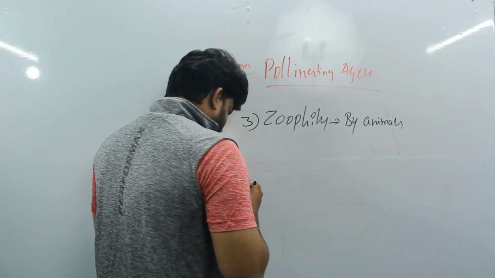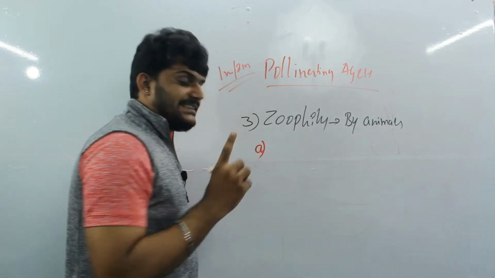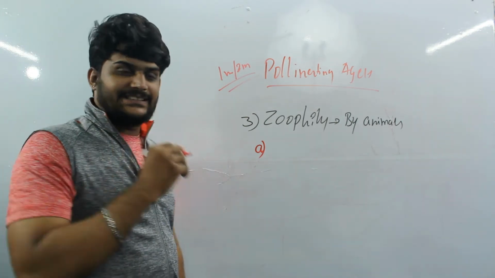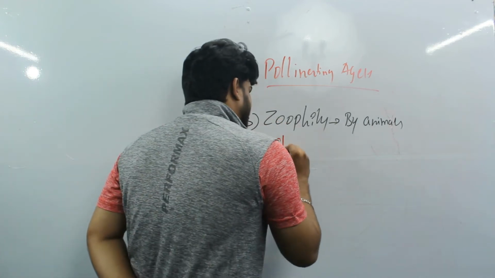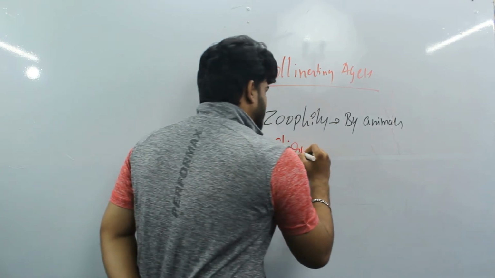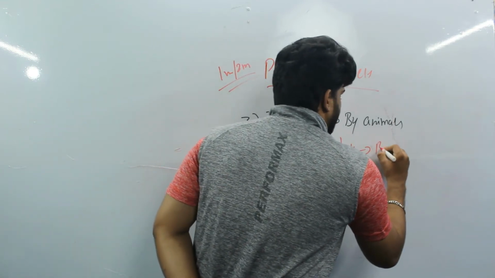In that, the first one we can consider is a mammal which flies, that is bats. This kind is known as Chiropterophily, so it is pollination by bats.